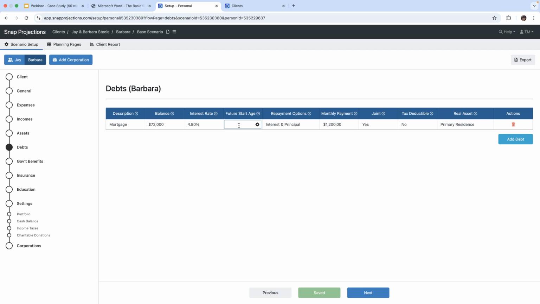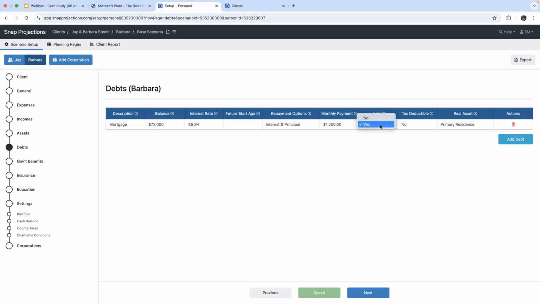We would put the future start age right here. In terms of the repayment options, we've selected interest and principal for our clients, and we indicate the monthly payment amounts. So they are making payments on this mortgage of $1,200 a month.